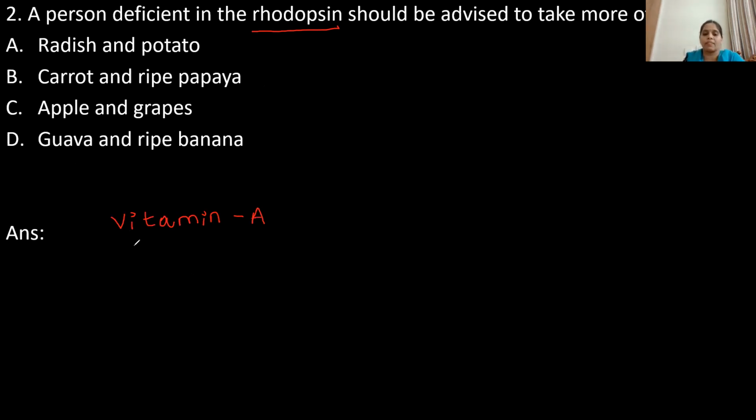So what happens whenever there is vitamin A deficiency? What are the sources of vitamin A? You have to think. There are green leafy vegetables and the fruits which are yellow and orange in color. So here the correct option is carrot and ripe papaya.